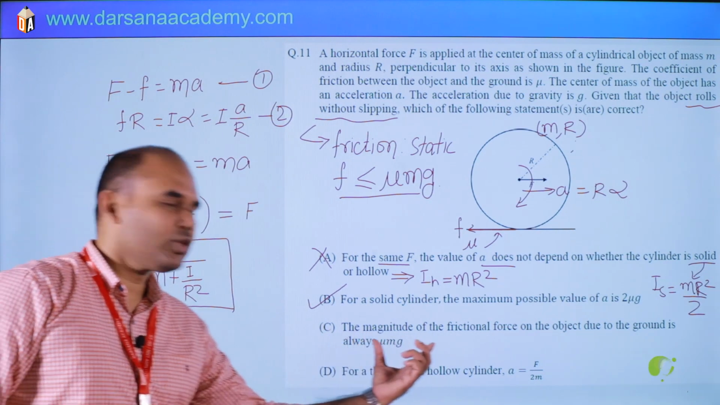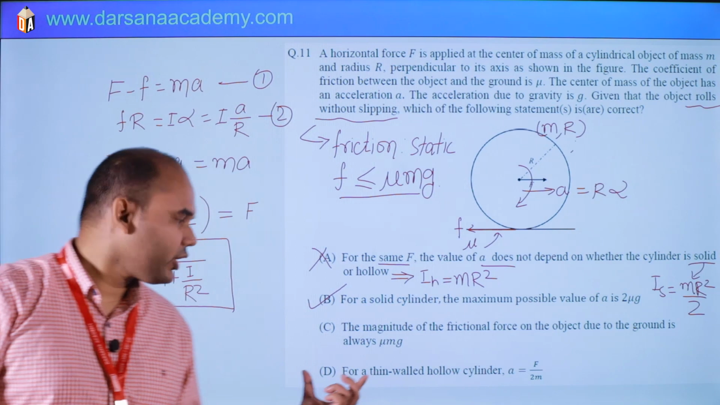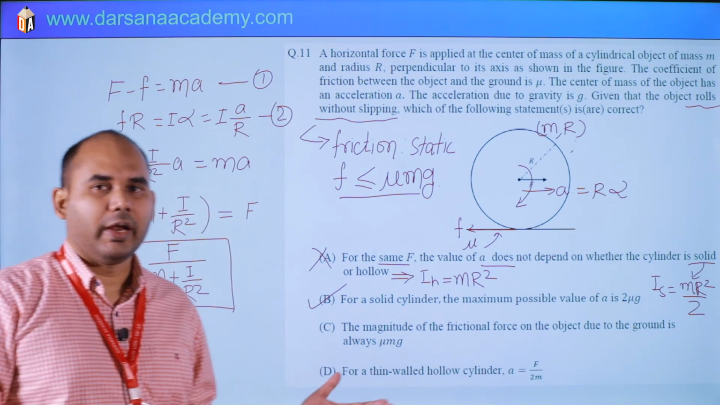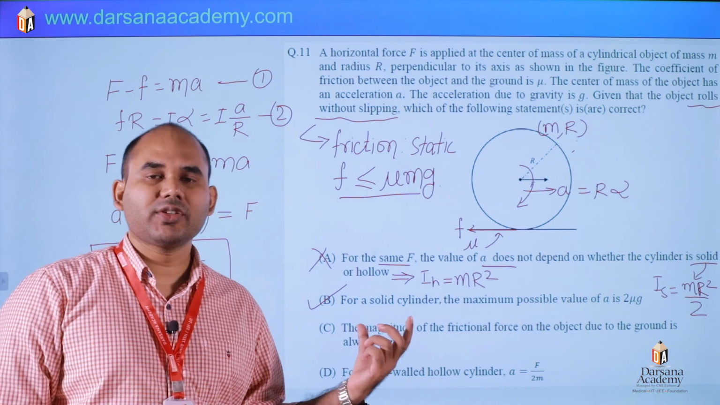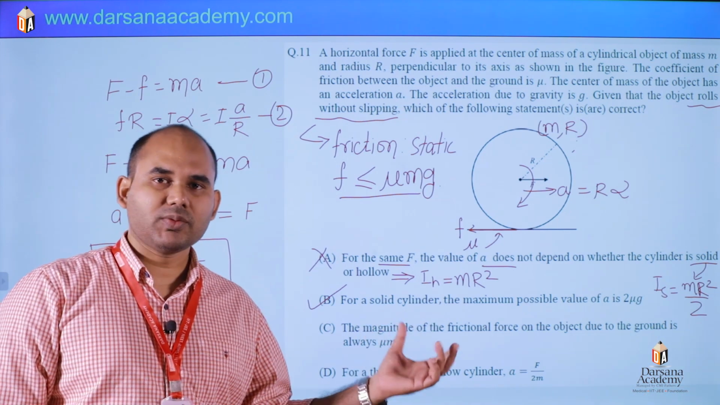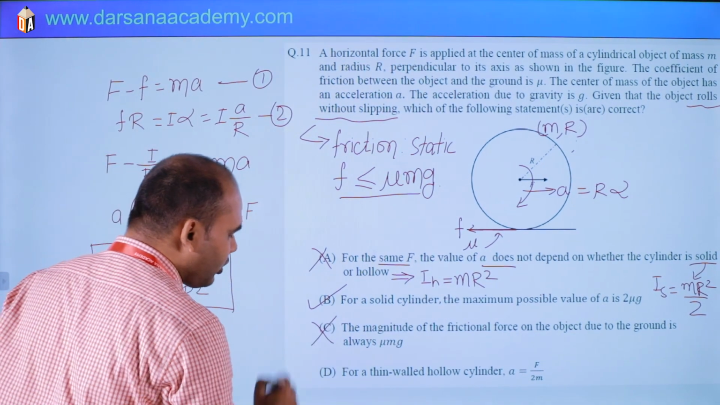Third option: the magnitude of frictional force on the object due to ground is always mu mg. No, it is the maximum value, and static friction will lie between 0 and the maximum. So this option is automatically wrong.